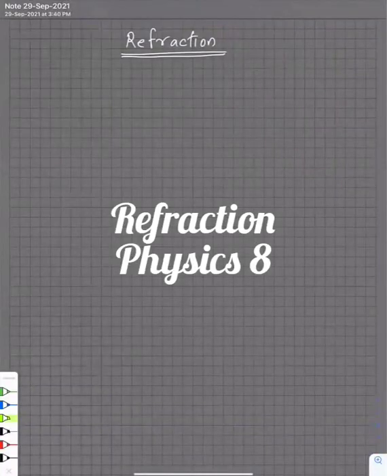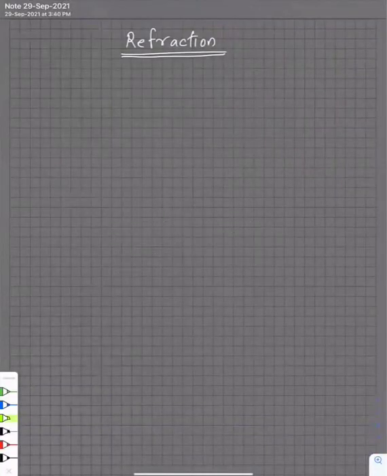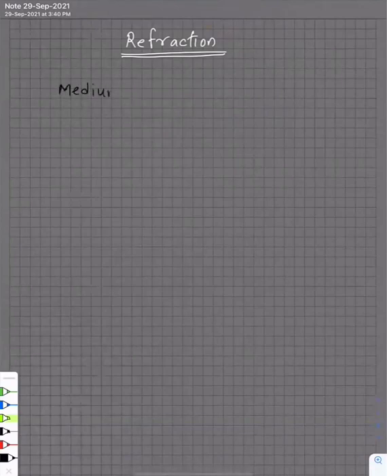Now I'm doing refraction through plane surface right now with you all. First thing you need to know is that light travels at different speed in different medium. What is the meaning of a medium? Medium is the substance through which the light is passing. Like for example, right now, Vedika, what is the medium around you through which the light is passing? Air. Exactly, air.